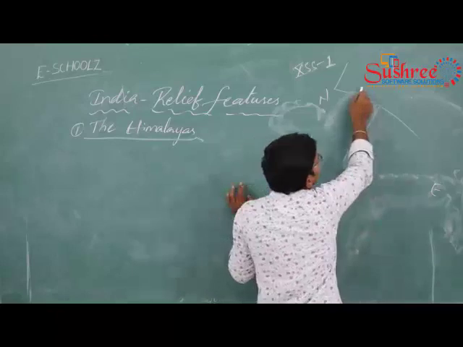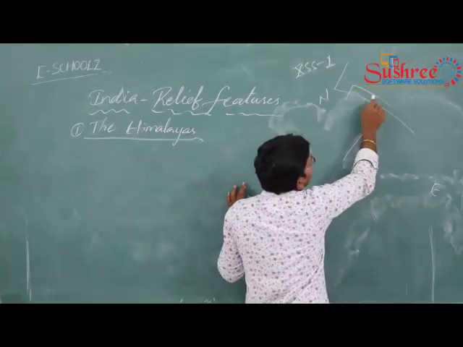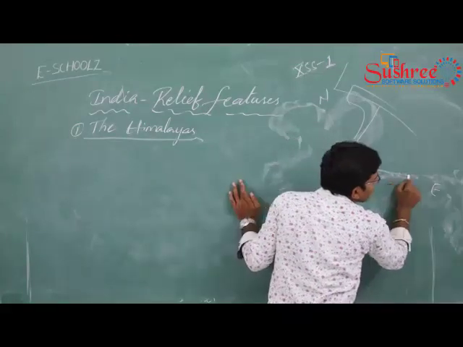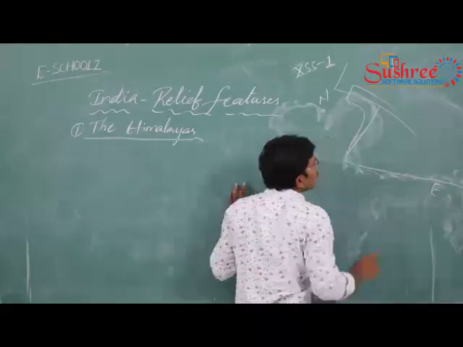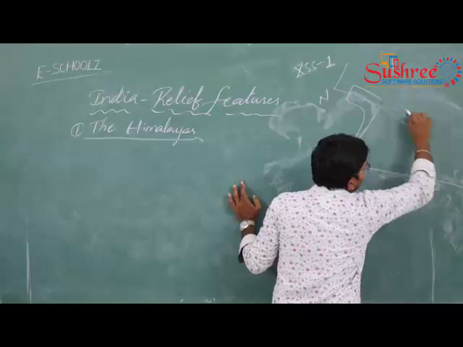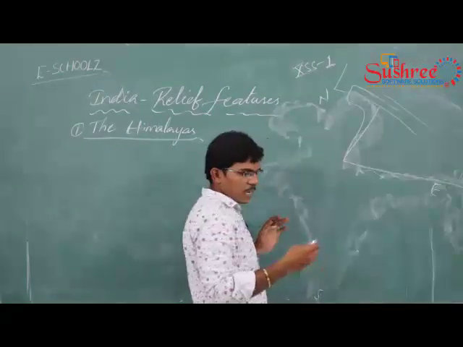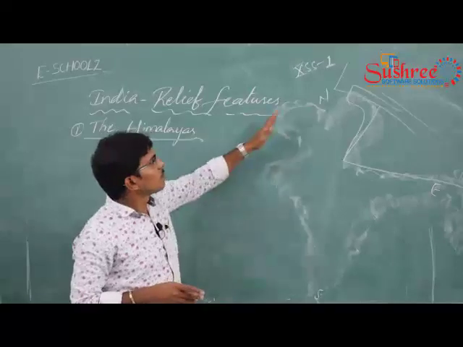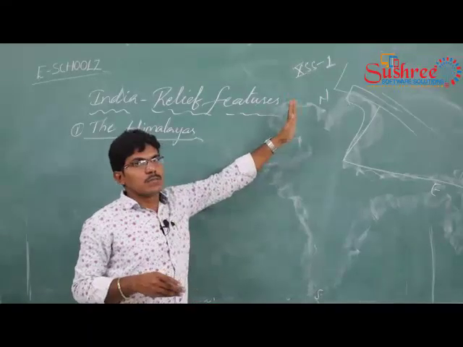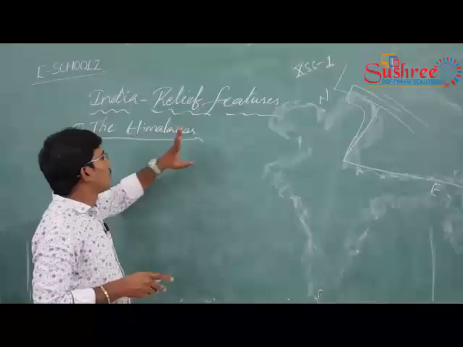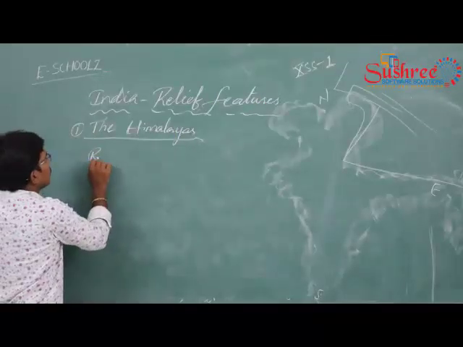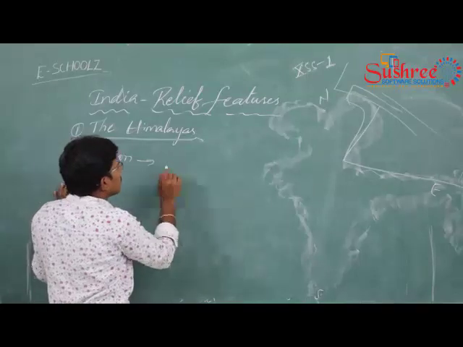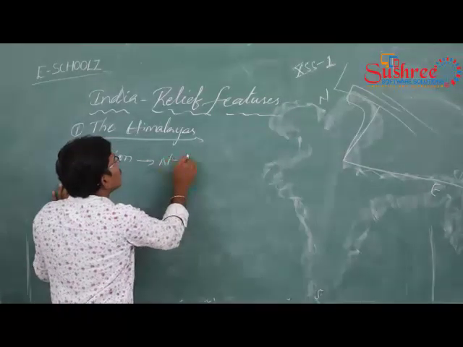north, and it came in this way. Okay, the Himalayas elongated towards the east. Himalayas were extended towards the east. From north, the region of Himalayas. So the region of Himalayas is nothing but north to east.